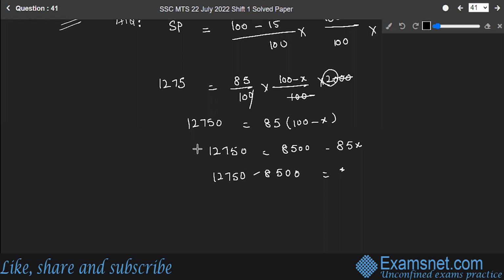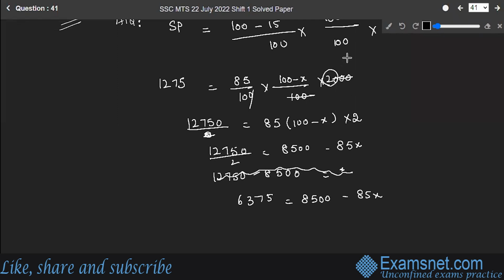Sorry, we missed a 2 here. This 2 was also over here. So for making it easier, I'll just bring this 2 downwards. It was multiplied by 2 and I'll divide it by 2 on this side. So you have this line as 6,375 is equal to 8,500 minus 85x.